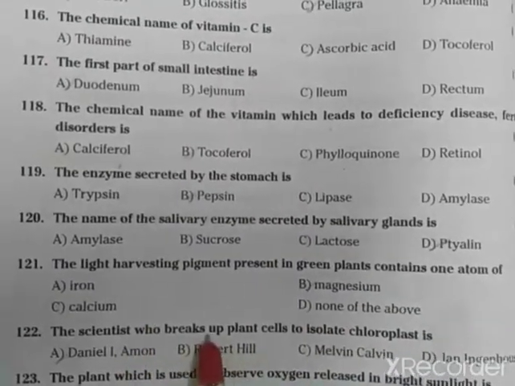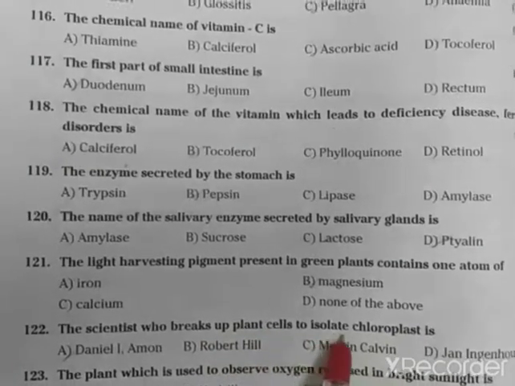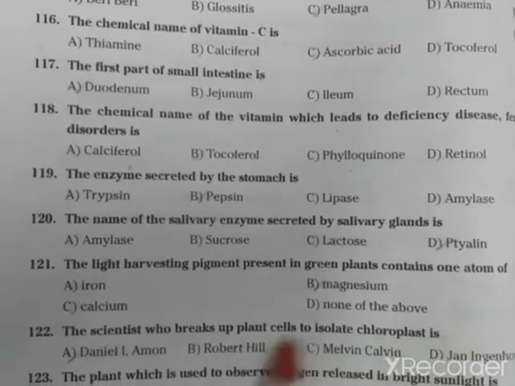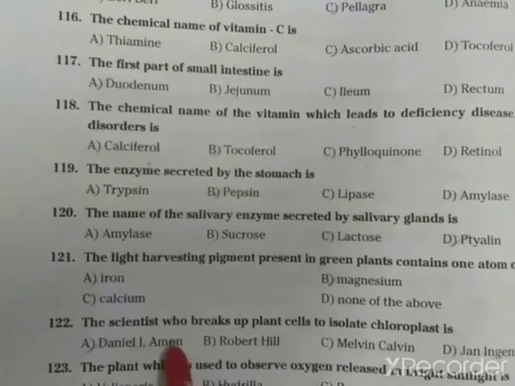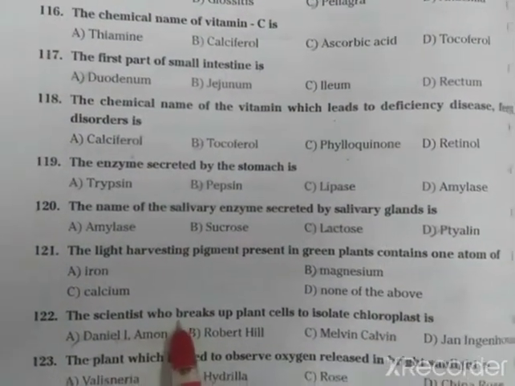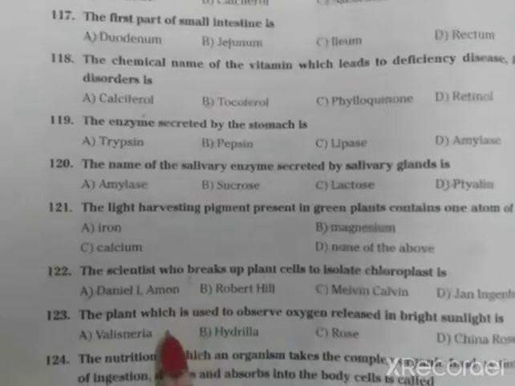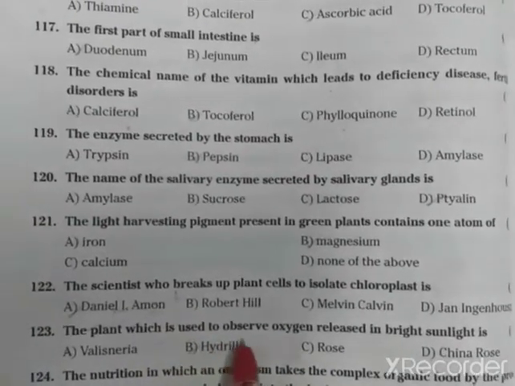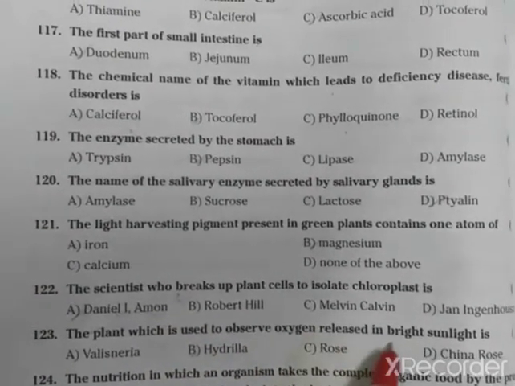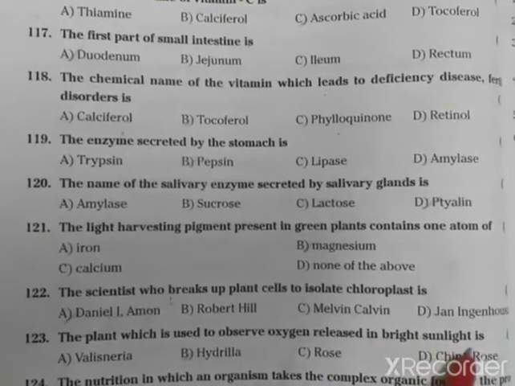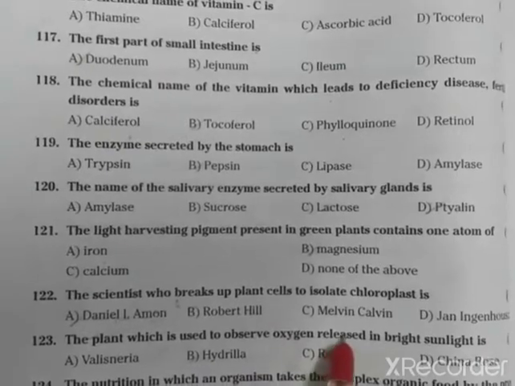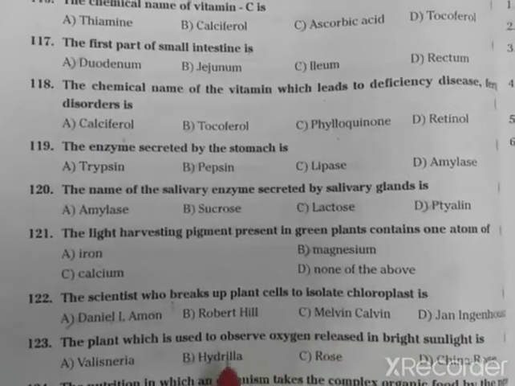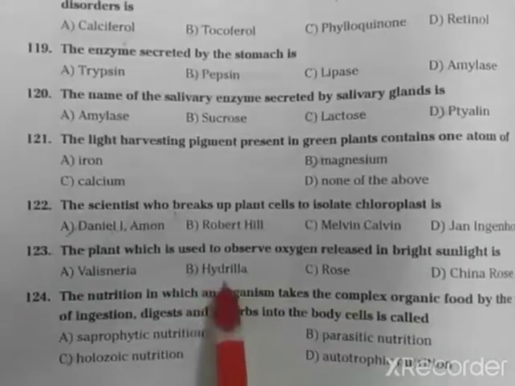The scientist who broke up plant cells to isolate chloroplast: Daniel I. Arnon. Daniel I. Arnon broke the plant cells to isolate the chloroplast. The plant which is used to show oxygen released in bright sunlight is hydrilla. We have seen the hydrilla experiment in our previous classes.